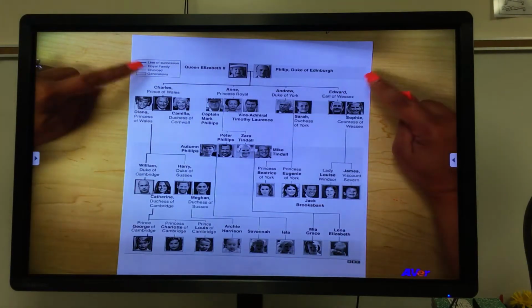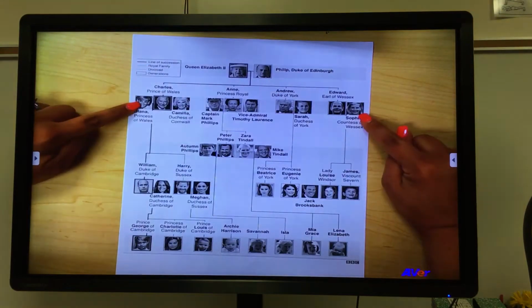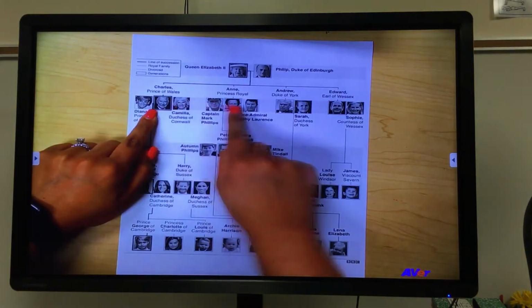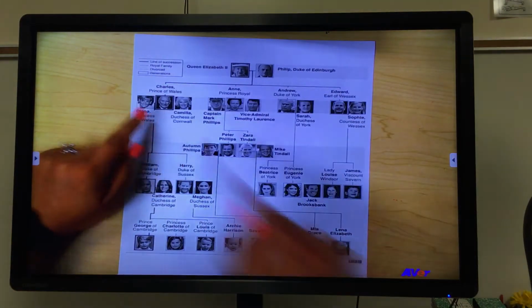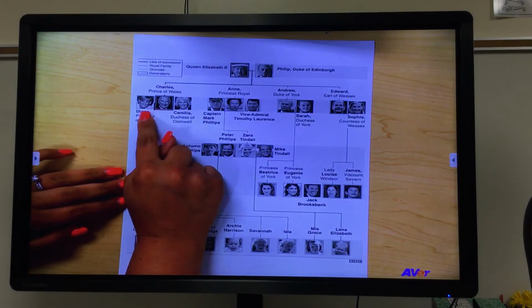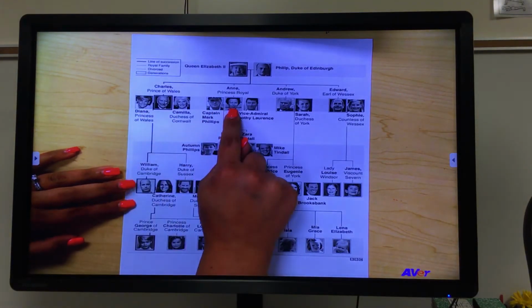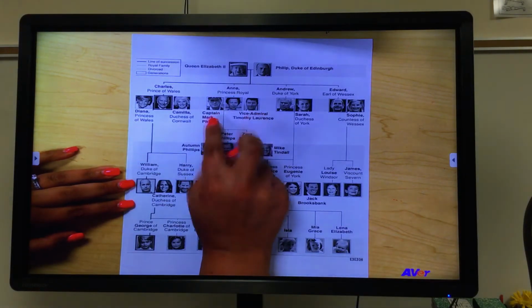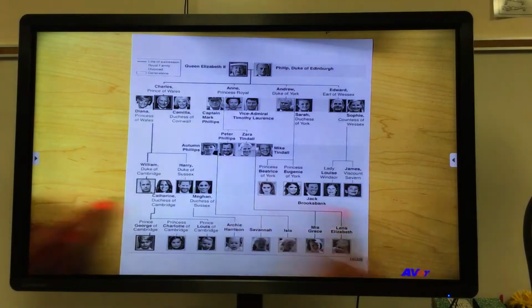So Queen Elizabeth is the first generation that we're talking about, and she had 4 children: Charles, Anne, Andrew, and Edward. See, it's connected by these lines. And then their wives, so Princess Diana was Charles' first wife. She passed away, and he remarried. And then we have the same thing over here. Princess Anne, her first marriage, and her second, and then from them is all of their children.